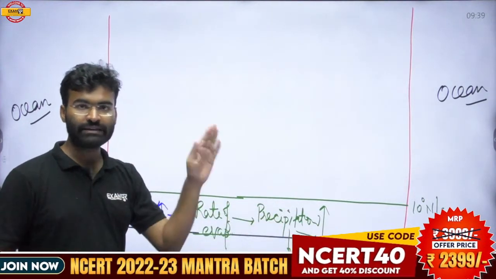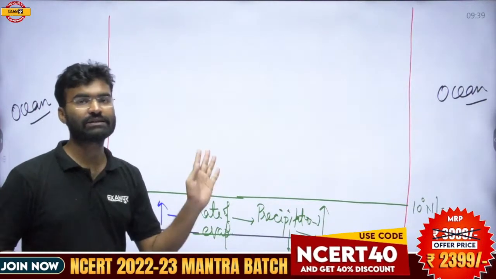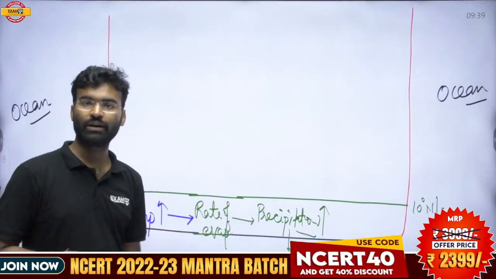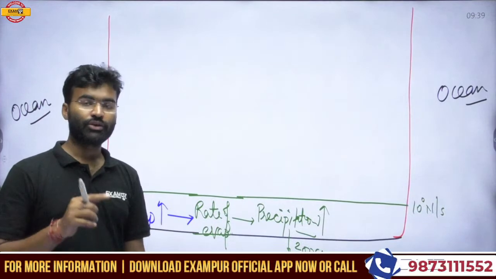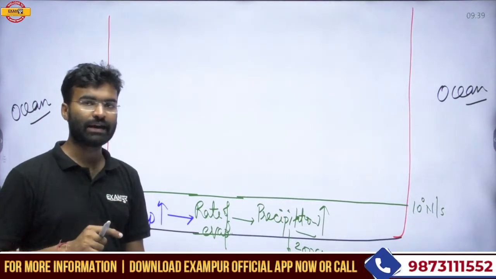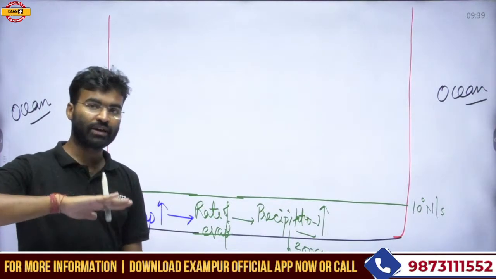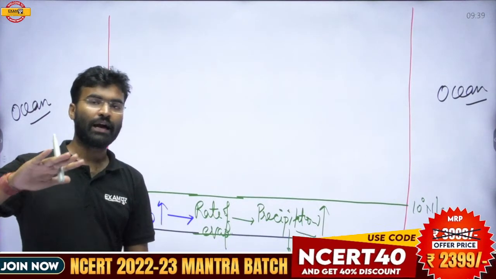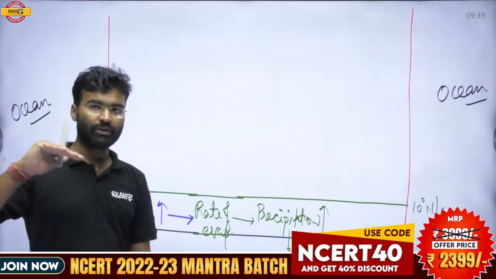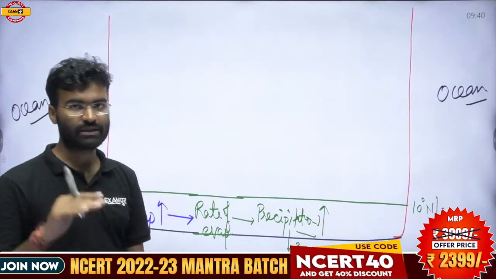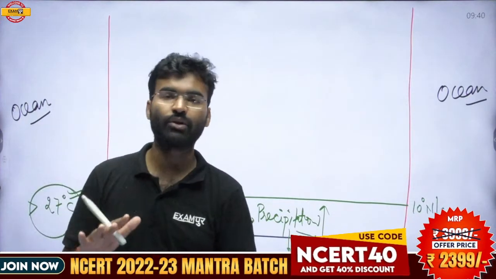There is no winter season found between these latitudes. That means the temperature is high throughout the year. If the temperature is high throughout the year, the precipitation is also high throughout the year.